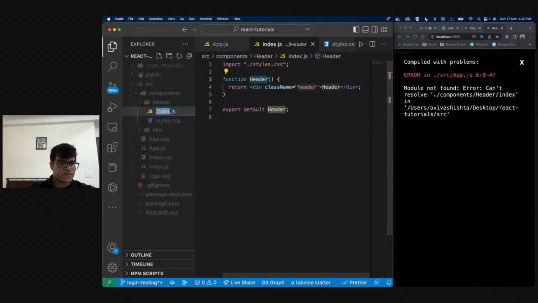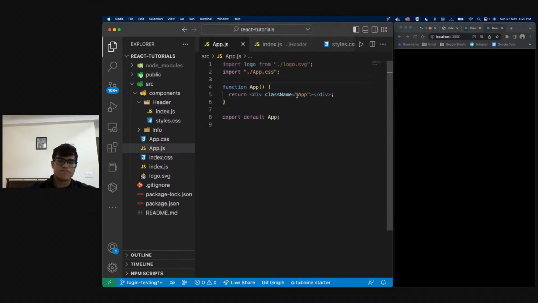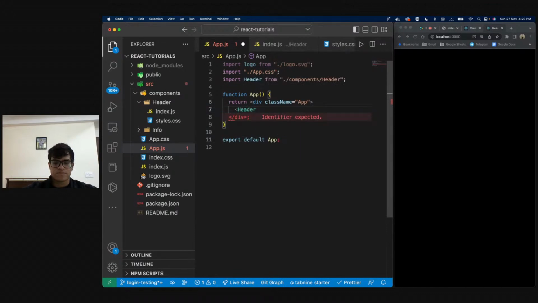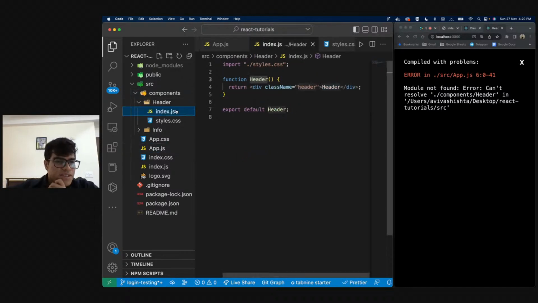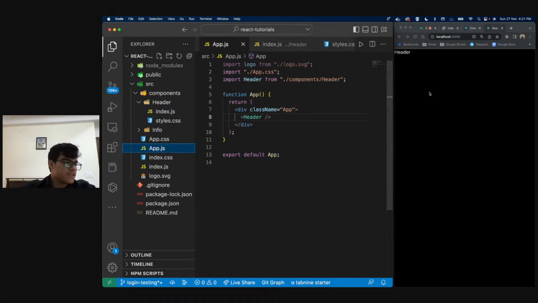Can't resolve. Is something wrong? Let's do it again. So I'm going to say header. Module not found. Can't import. Okay. Am I messing up the spelling? Let's see. Oh, I had not saved this file. My bad. Okay. So yeah, everything is working, right?